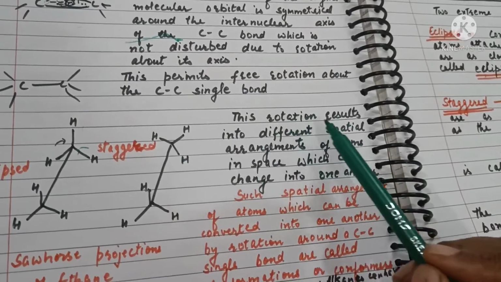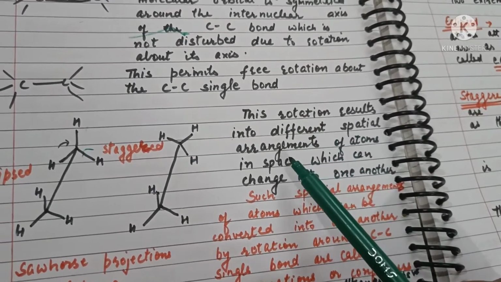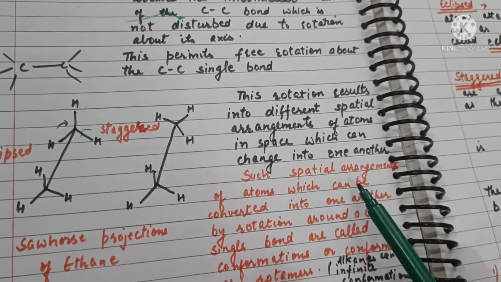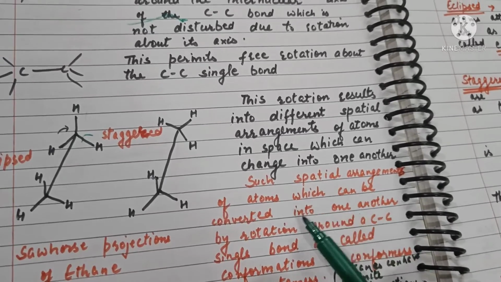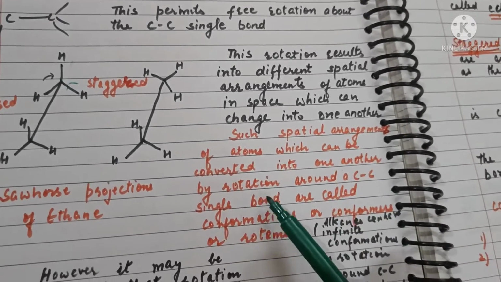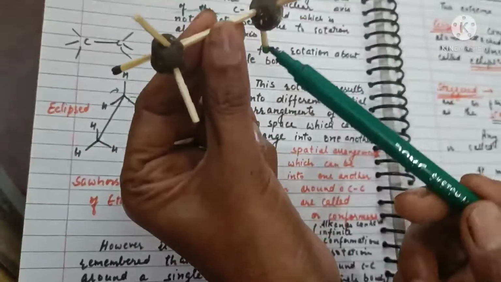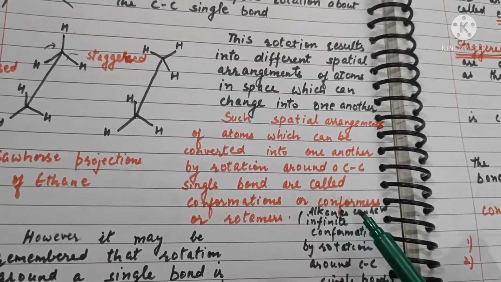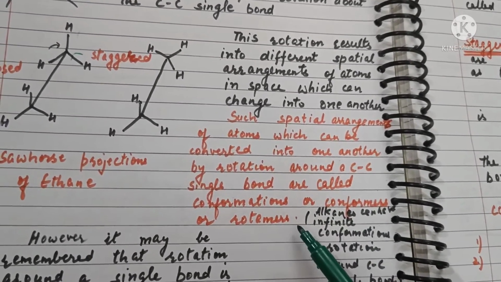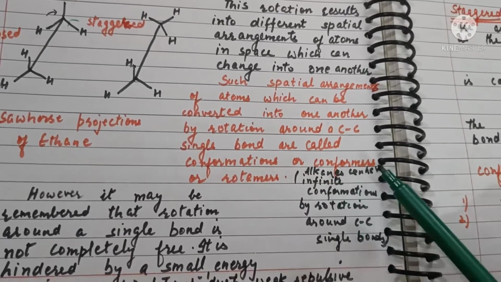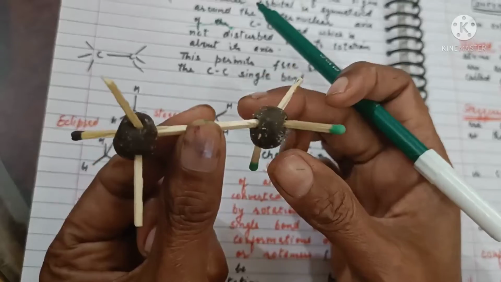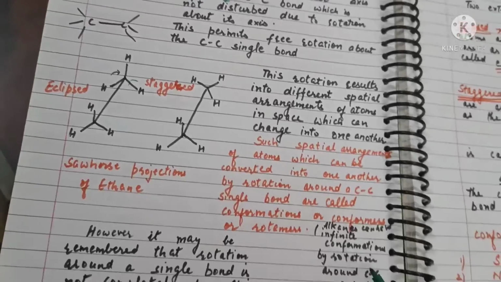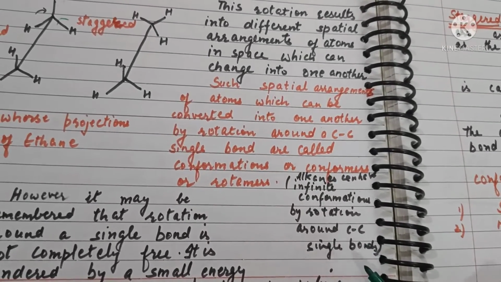So once again, this rotation results into different spatial arrangements of atoms in space which can change into one another. Such spatial arrangements of atoms which can be converted into one another by rotation around the carbon-carbon single bond are called conformations or conformers or rotamers. The alkanes can have infinite conformations. By rotation, you can see that they are having infinite conformations by rotation around this single bond.